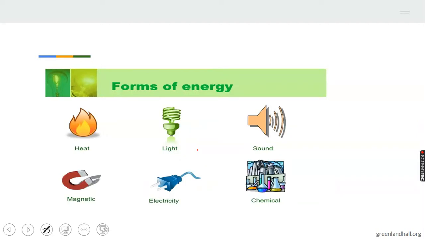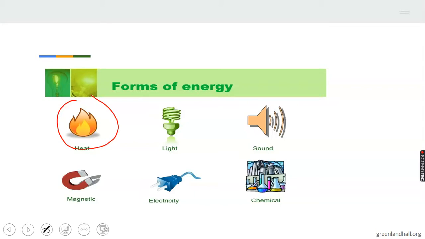We have energy that comes from heat. That is, when there is heat, something is done. Do you know that without heat, our food will not be cooked? It is the heat from the fire that makes the water boil and makes the hard substance become soft. So we have energy from heat.